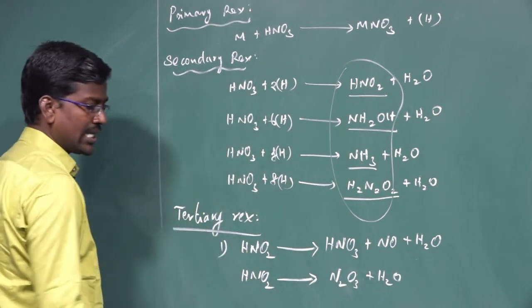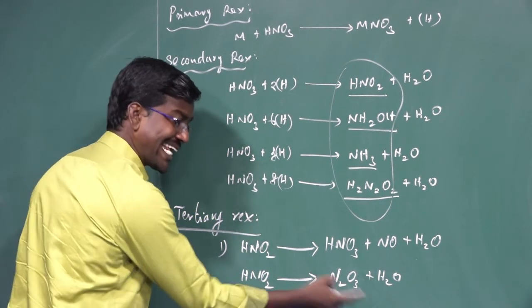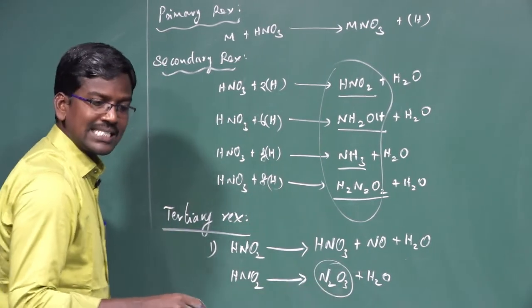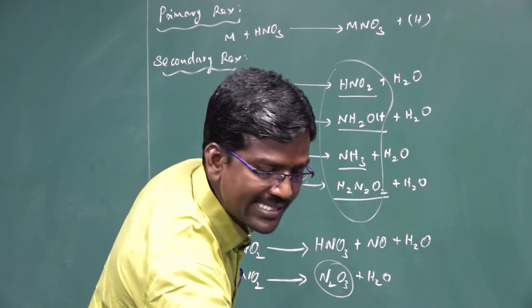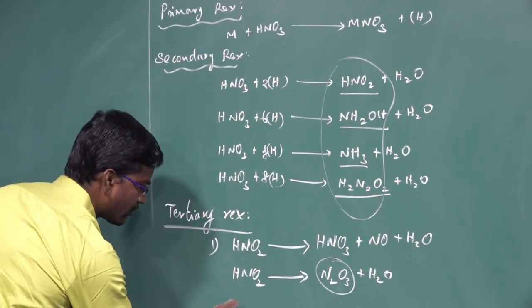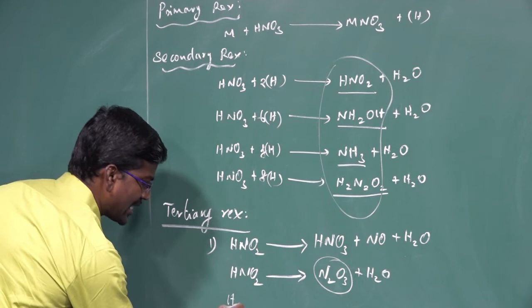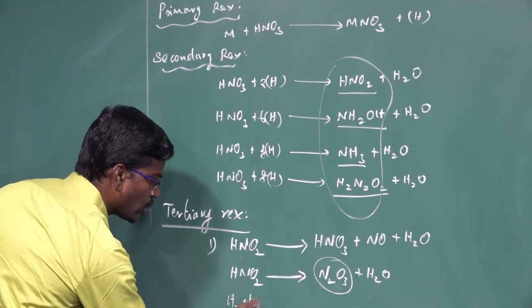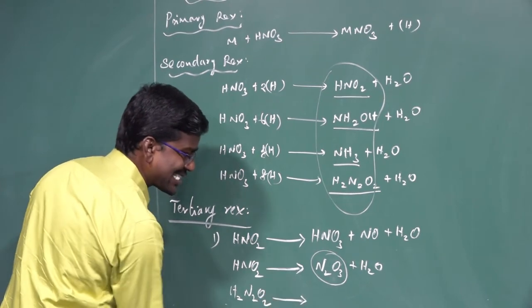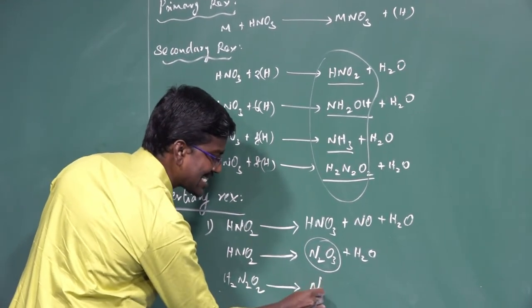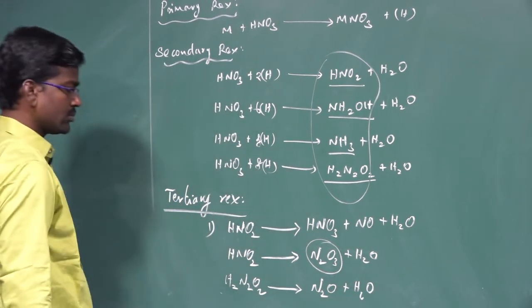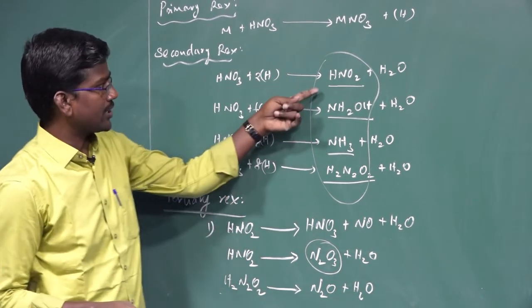Dinitrogen trioxide: 2 nitrogen, 3 oxygen, also called a sesquioxide. Next, hyponitrous acid H2N2O2 dissociates to form nitrous oxide N2O plus H2O. That is a decomposition of a secondary product.